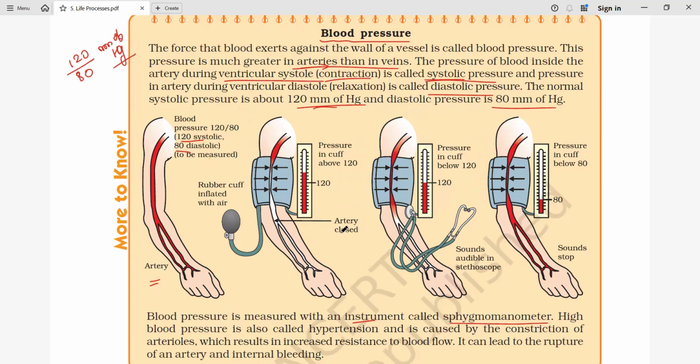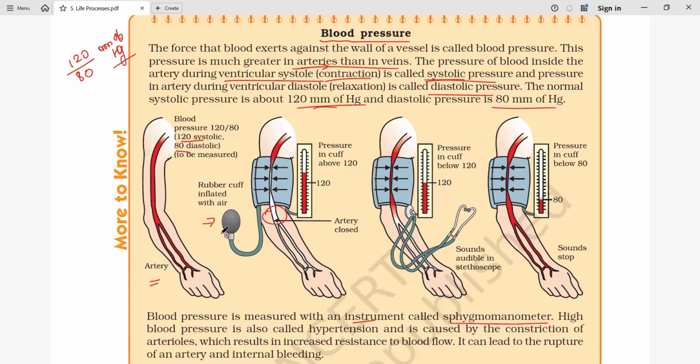Now when a doctor or any expert who knows how to measure this pumps air from here, the artery is closed completely and there is no flow of blood. At that time the level is more than 120.